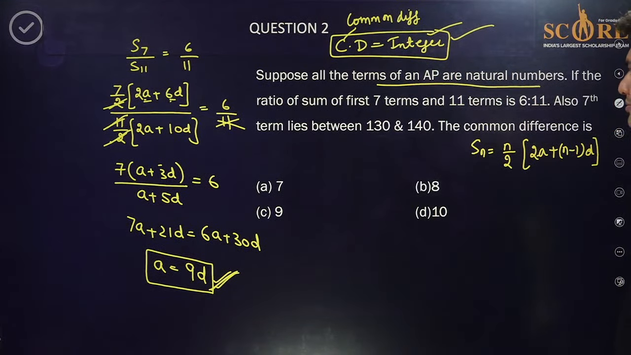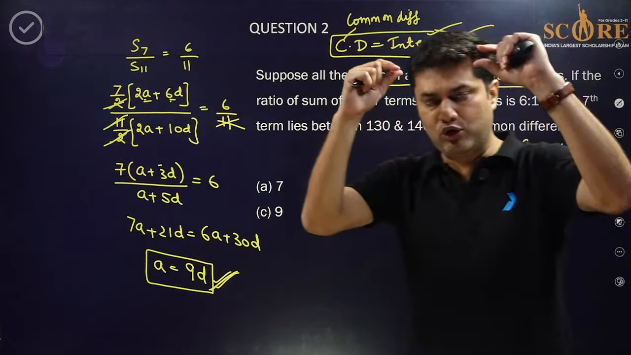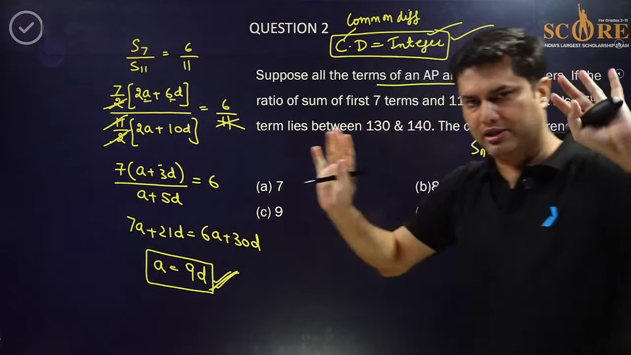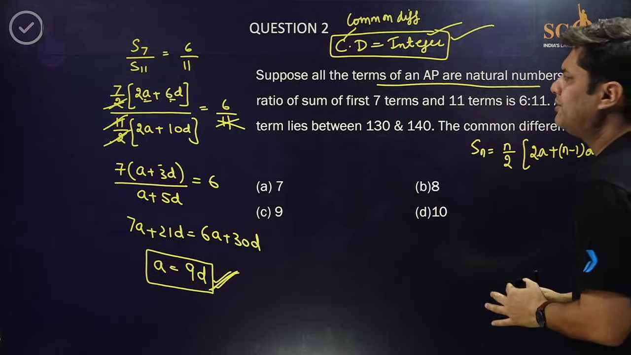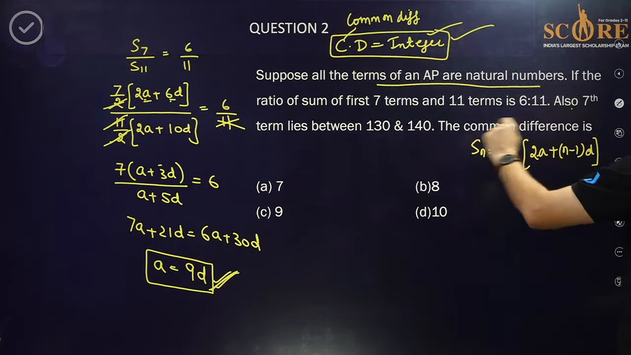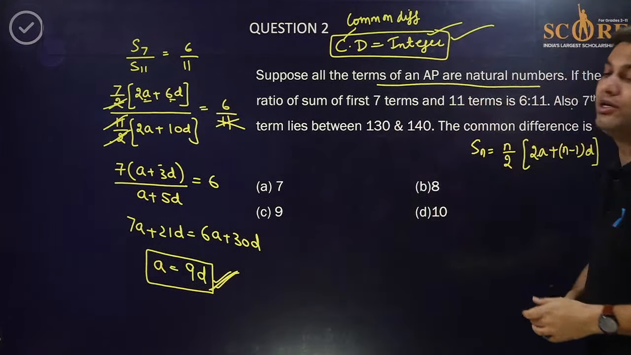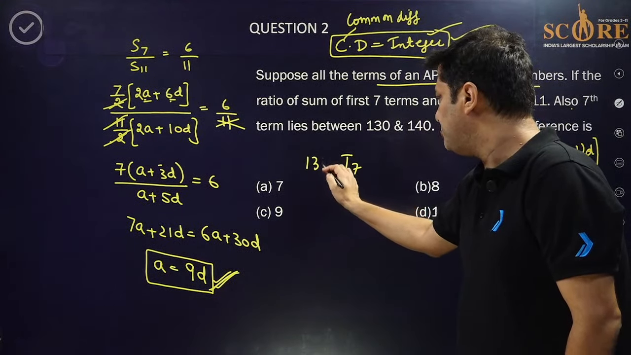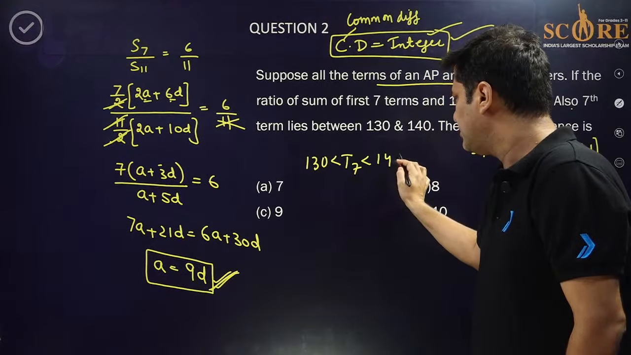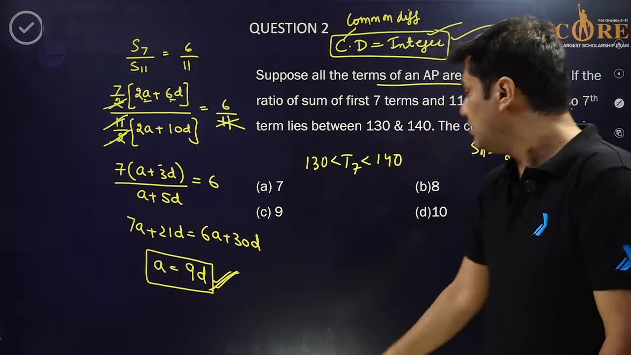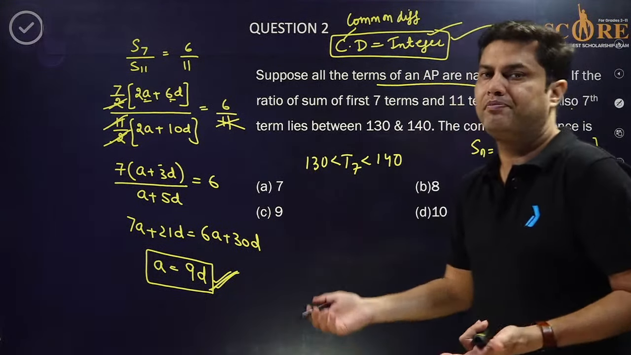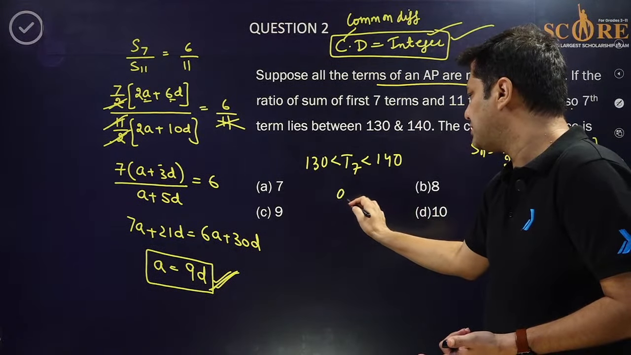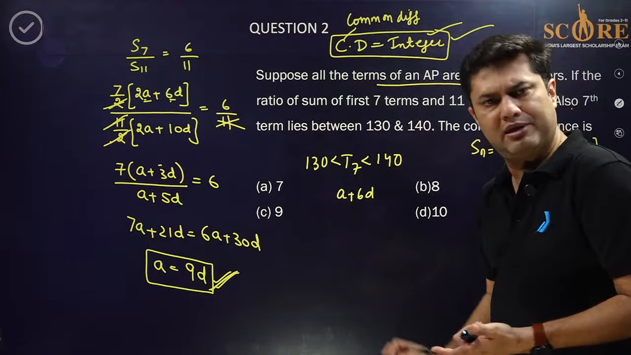Now, whatever is given in the question, I'm doing line by line. Nothing extra, we're not thinking anything extra. The next line is the seventh term lies between 130 and 140. The seventh term of an AP is between 130 and 140. You need to find the common difference. What is the seventh term, by the way? Seventh term is A plus 6D. Everyone knows A plus 6D is the seventh term.